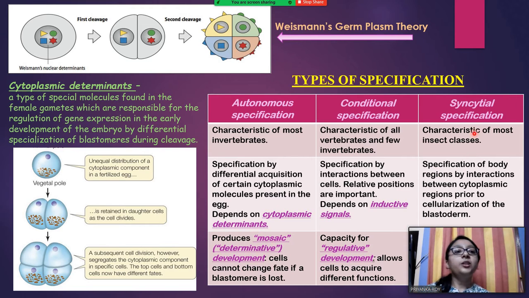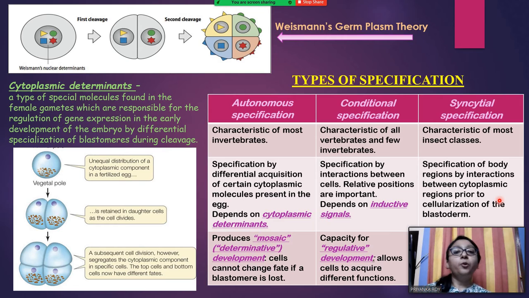Syncytial specification is a characteristic of most insect classes, and this specification is mainly done by a multinucleated cytoplasm. Syncytium means a multinucleated cell. From here you can understand the specification of body regions by interactions between cytoplasmic regions prior to cellularization of the blastoderm.